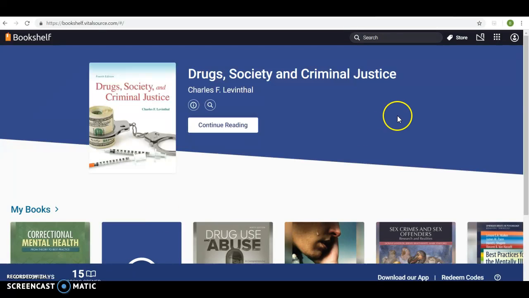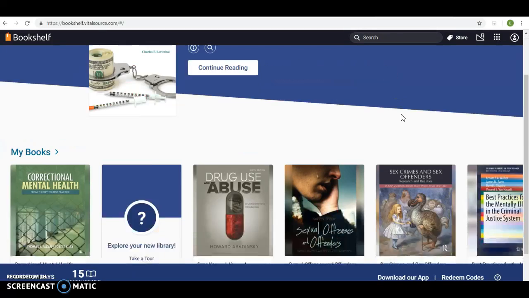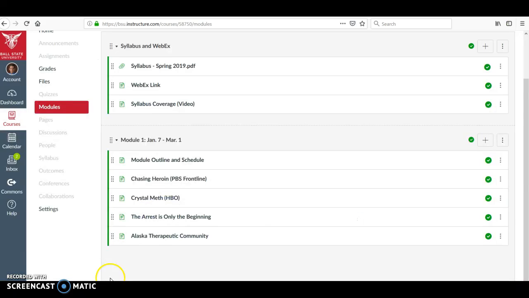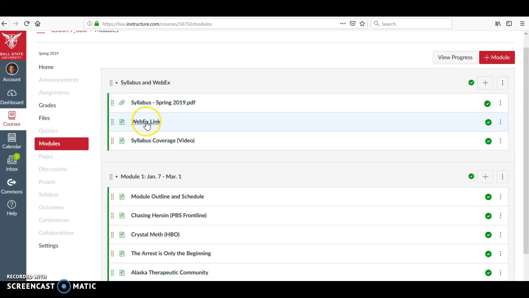So overall, hopefully this clarifies not only Bookshelf, but also our Canvas site and how that will be used, and WebEx and how you're able to utilize that. Again, as always, if you have any questions, please email me. If you'd rather speak with me, that's great. Just schedule an appointment with me, and then we can speak either via WebEx or, of course, those of you that are in the Muncie area and wish to meet with me in my office, that's terrific too. We'll just schedule an appointment.